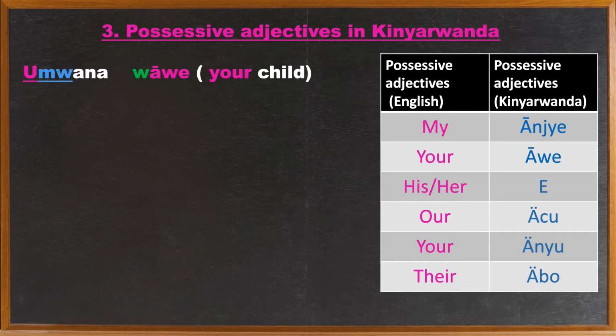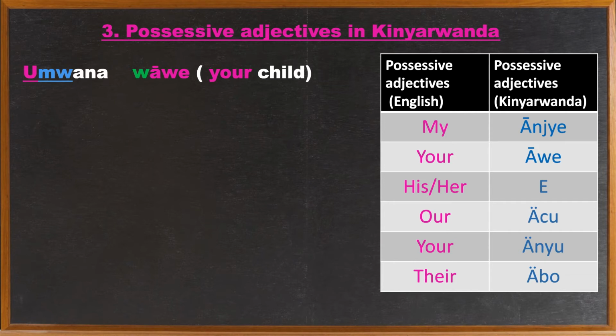Umwana. As you can see, this noun, umwana, means a child, and this starts with umuana, but because that u precedes an a, remember from our previous videos, we converted that to w and it gives the sound umwa. However, the original letter there is u, even though it became w.